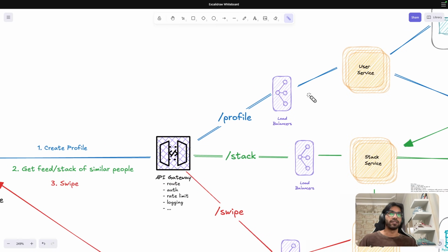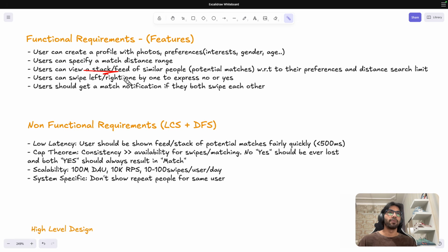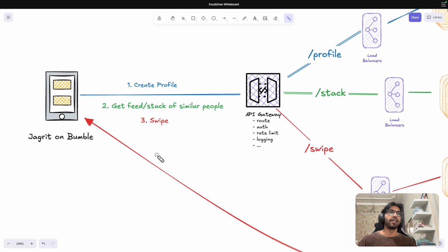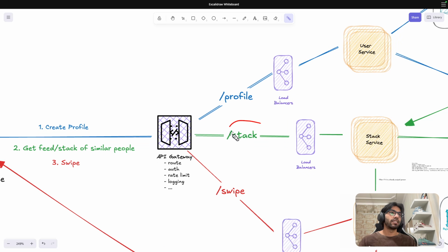Now I'm looking for matches, right? So what happens next? Based on my preference, the second requirement that we discussed here is that I should be able to view the stack feed, right? So get the feed or a stack. I'm going to call this a stack. Feed is generally used in terms of Facebook, Instagram, where when we open that there's a feed of posts that come to us. But here I'm going to use stack just to add a little bit of flavor. So this is a get stack API call. This is going to be a post and this is a get call, right?